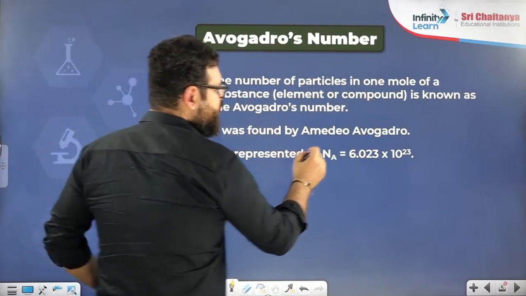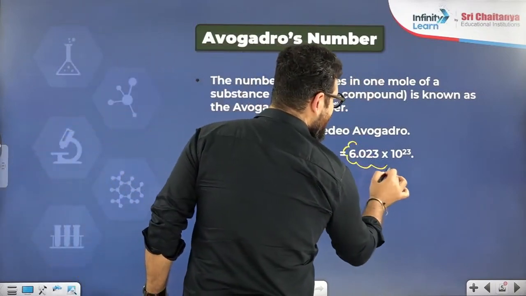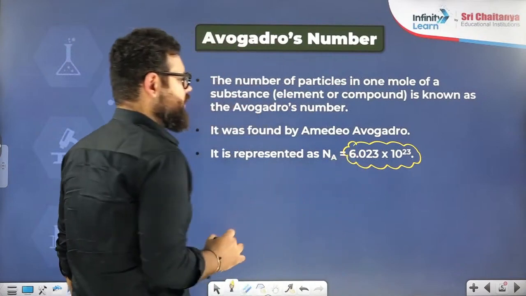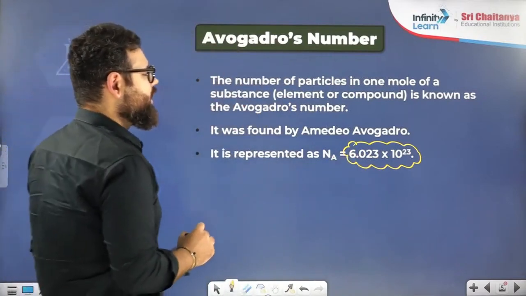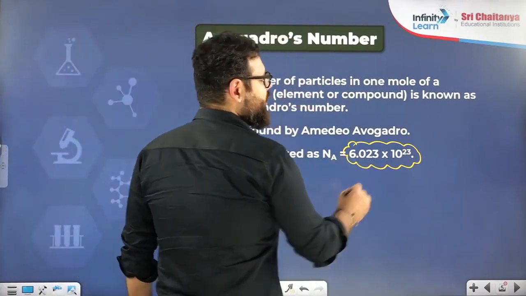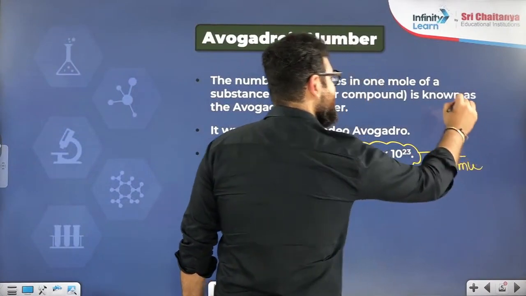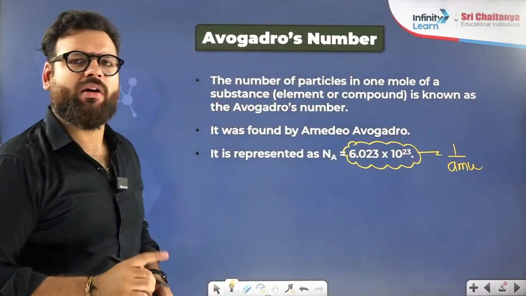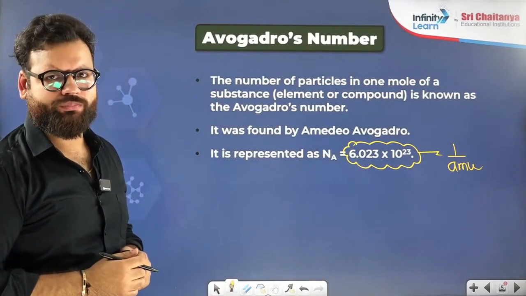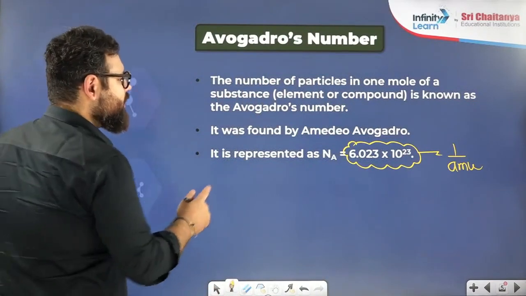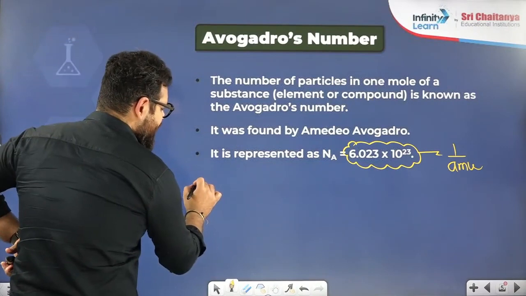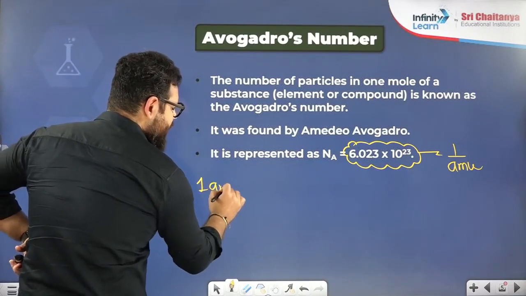Now, a very important thing you can see here is that this Avogadro number that we are taking is actually nothing but 1 upon AMU. What do I mean by this? When you do 1 upon AMU, what was the value of 1 AMU in grams?